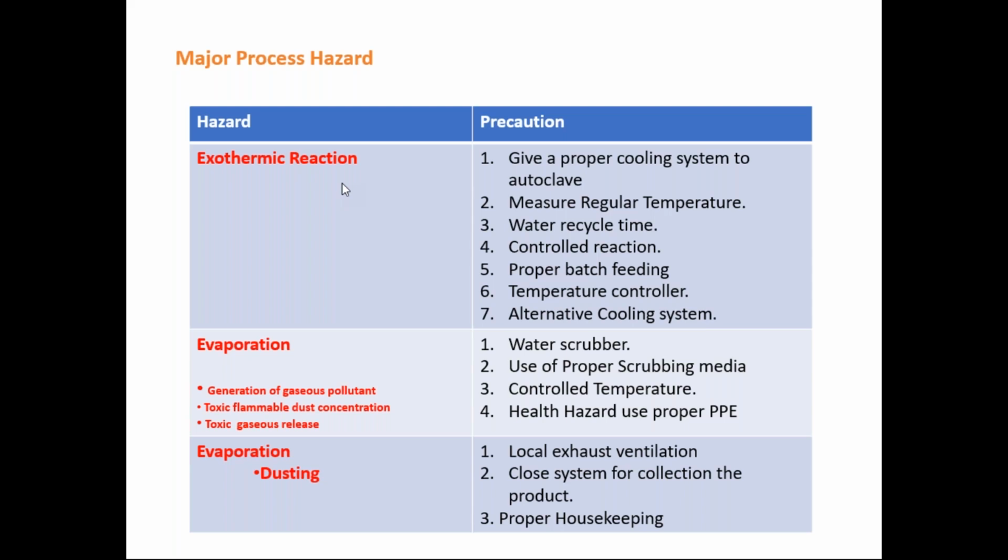The manufacturing of urea is an exothermic reaction, and it is itself a hazard. So give a proper cooling system to the autoclave, measure temperature regularly, water recycle time, controlled reactions, proper batch feeding, temperature controlling systems, and alternating cooling systems are the precautionary measures we have to adopt for controlling this exothermic reaction.